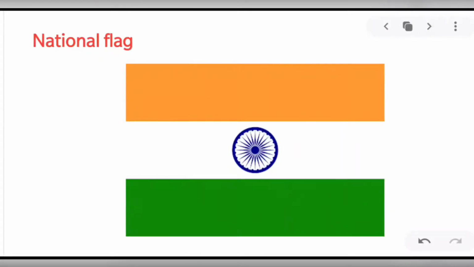First, national flag Tiranga. Tiranga is the national flag of India. The flag was designed by Pingali Venkayya and was adopted by the Constituent Assembly on 22nd July 1947. It has three colors. Saffron indicates strength and courage. White indicates peace and truth. Green shows fertility and growth. The wheel which appears on the abacus of the Sarnath capital of Ashoka has 24 spokes.